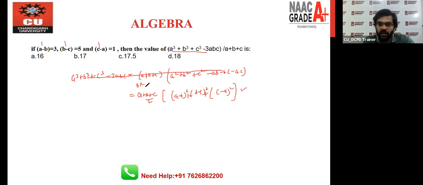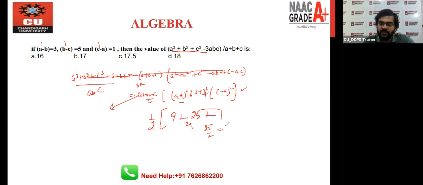So the result is what? a cube plus b cube plus c cube minus 3abc divided by a plus b plus c. The result will be 1 by 2 bracket a minus b, we have 3, 3 square we have 9. b minus c means 5, that is 25. c minus a we have 1. So 25 and 1 is 26, and 26 and 9 we have is what? We have 35 by 2. And the result will become 17.5. So the answer will be what?